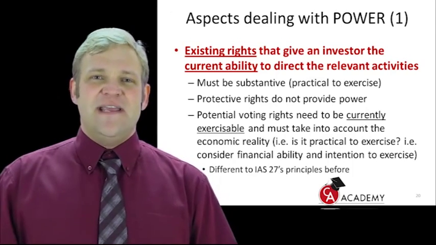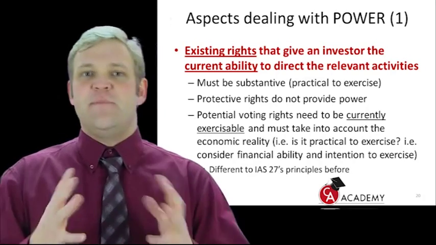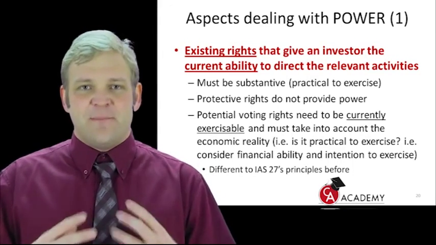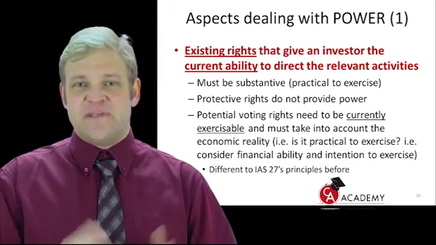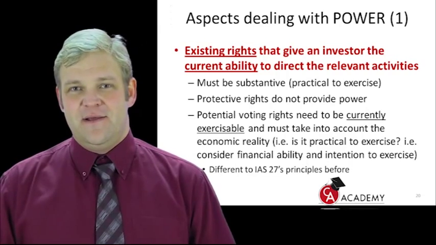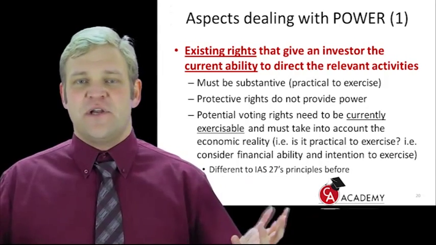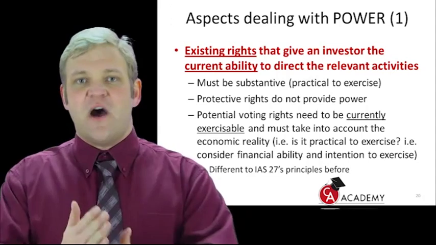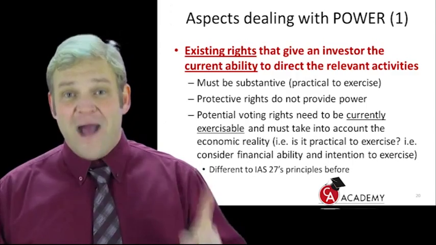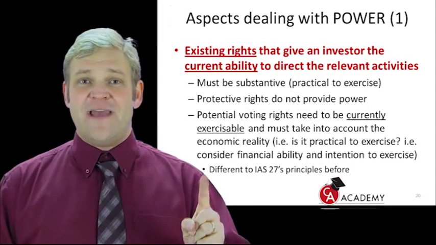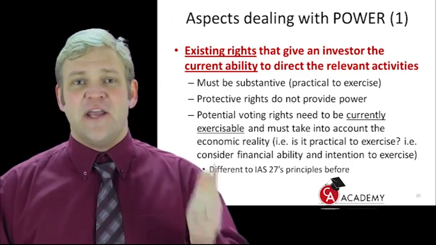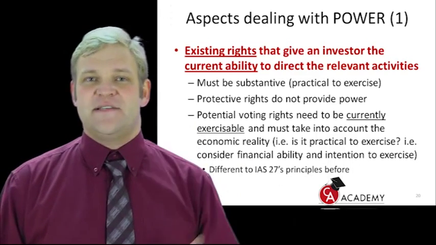What happens here is that if I own, let's say, 40% of a company's shares and also 40% of the voting rights, and I have the option to acquire another 20%, then I can't just say, well, the option is currently exercisable, so I have controlled 60% of the voting rights. Okay, that would give me possible power. Do you agree? But then I have to go look at, do I have the financial ability? And secondly, is it realistic, economically speaking, for me to go and exercise those options?